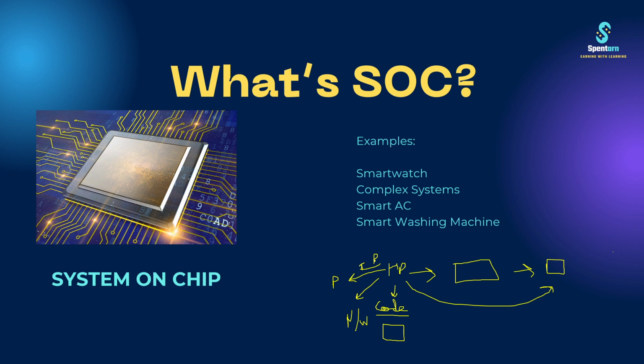They will purchase IP from Qualcomm, they will purchase IP from AMD, they will purchase IP from Samsung, they will purchase from Intel, or maybe any other company, right? So what their engineers will do now, they will just take all the IPs together and make this SOC, right? So what HP is doing, they are just collecting IPs from different kinds of companies and mixing them all together and making a SOC, which is system on a chip.